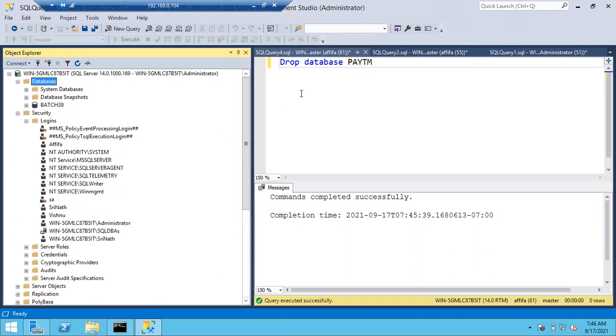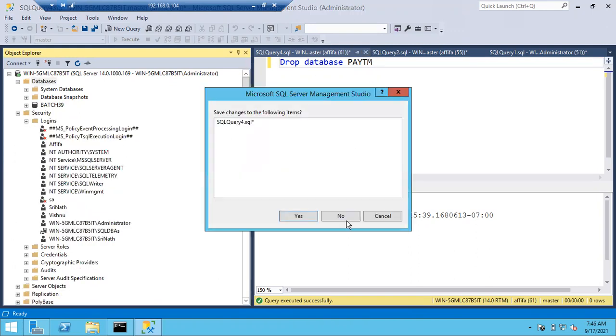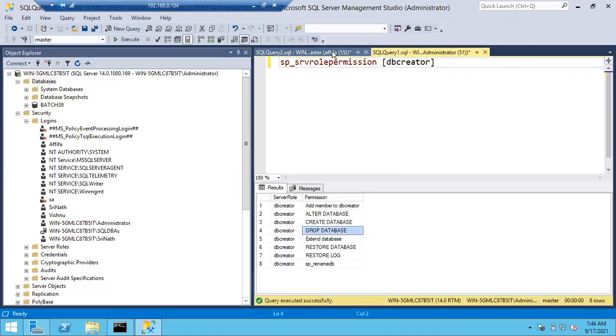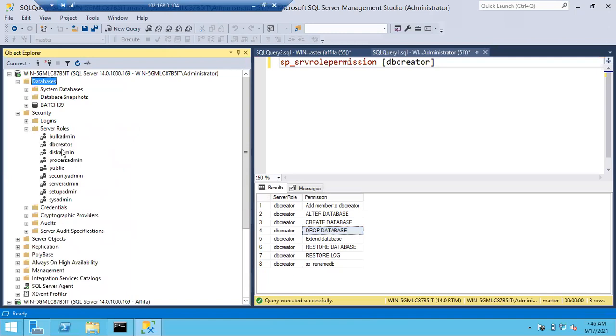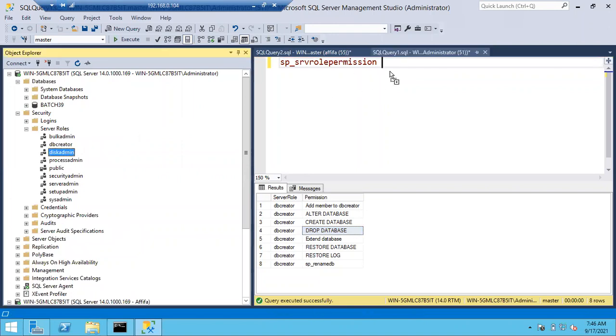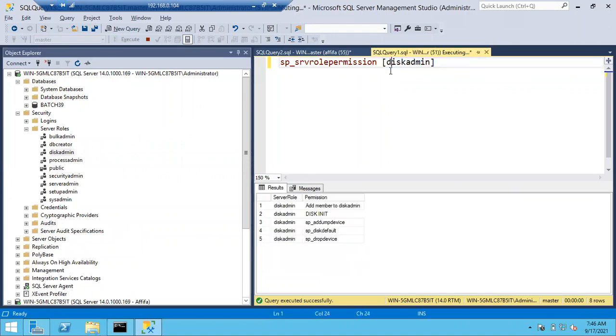What is the other role we have? What is the second role? The next role, after bulk admin and DB creator, is disk admin. Disk admin, we never use, it is related to physical disk creation and all. You can check the default permissions: add member to disk admin role, disk initialization, add dump device, drop device and all.